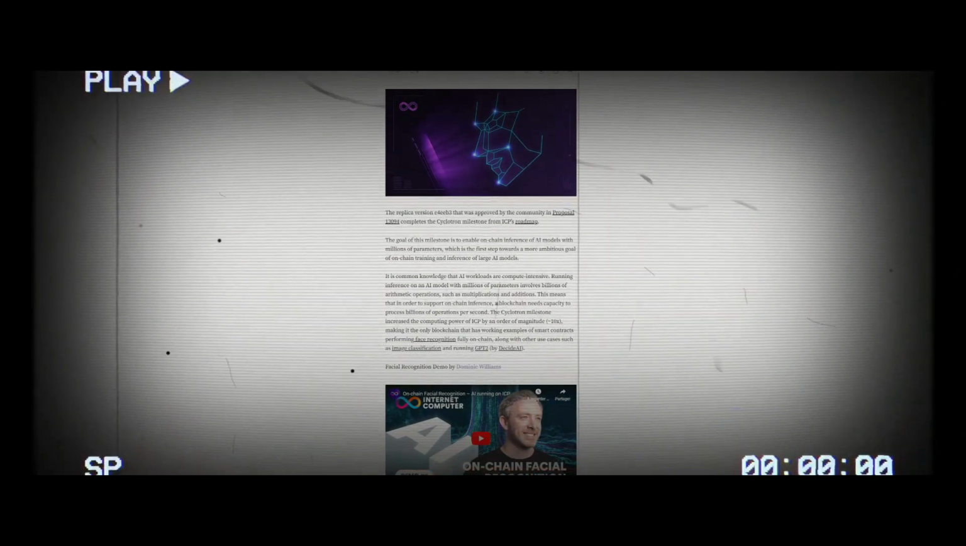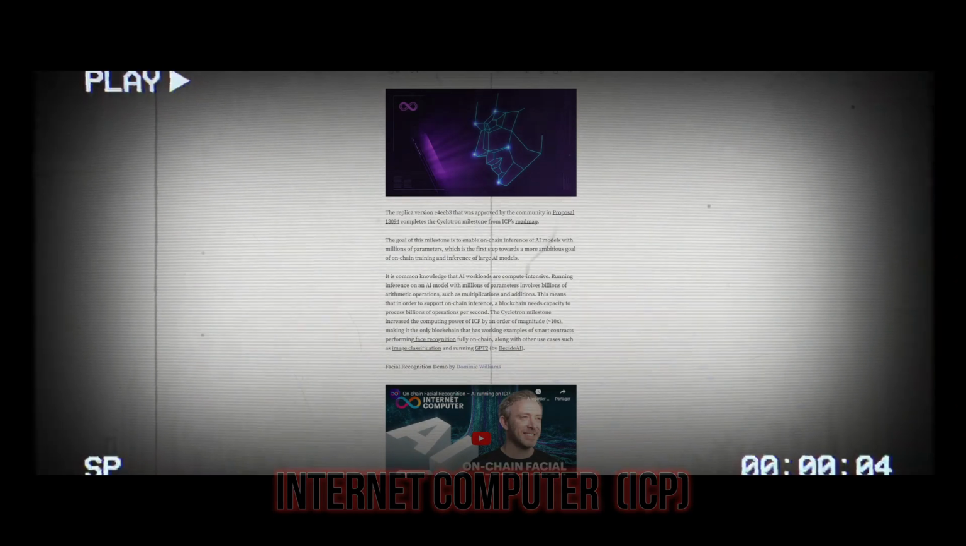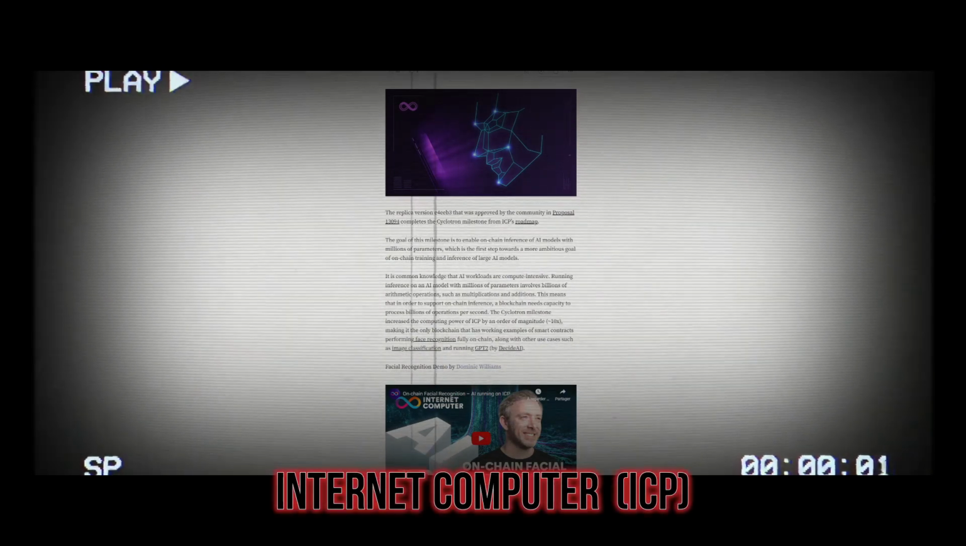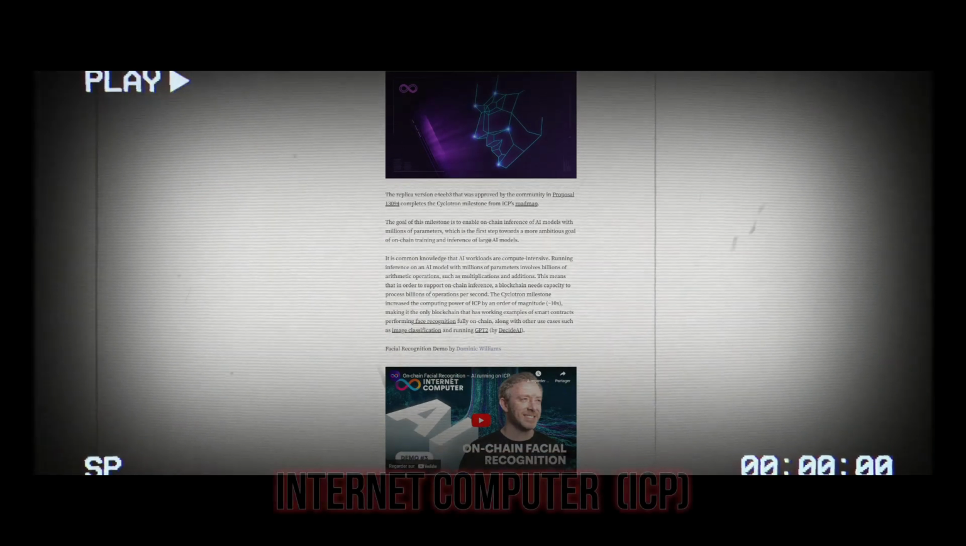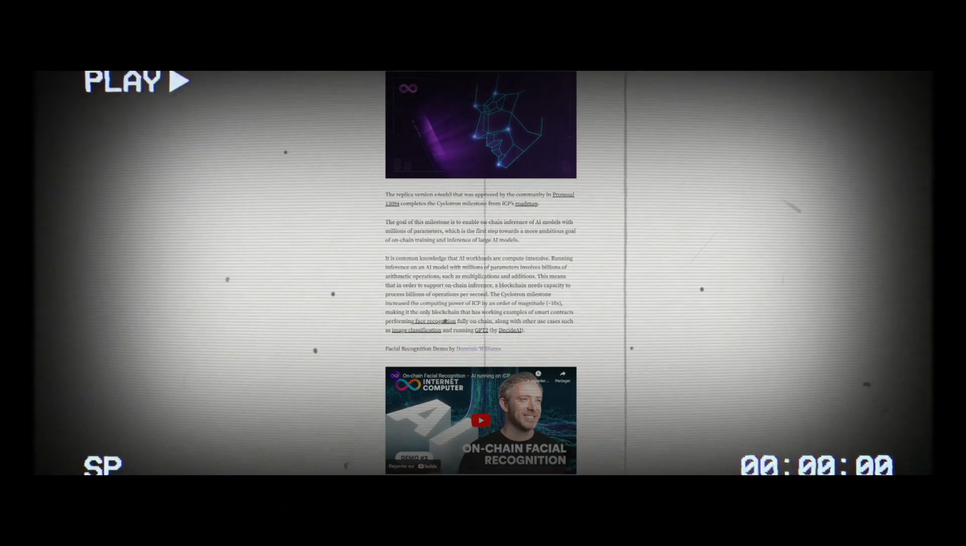It is common knowledge that AI workloads are compute-intensive. Running inference on an AI model with millions of parameters involves billions of arithmetic operations, such as multiplications and additions. This means that in order to support on-chain inference, a blockchain needs capacity to process billions of operations per second.